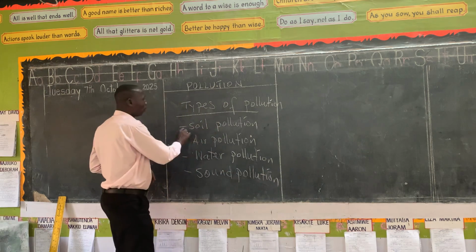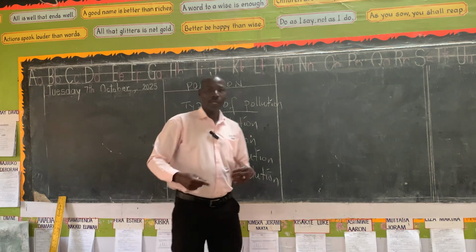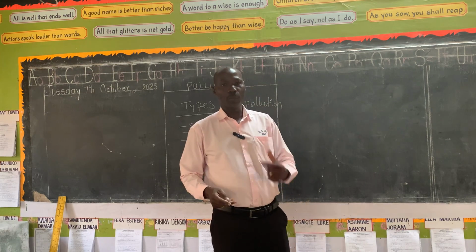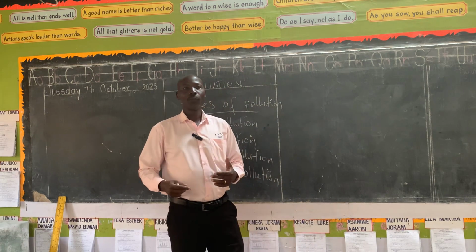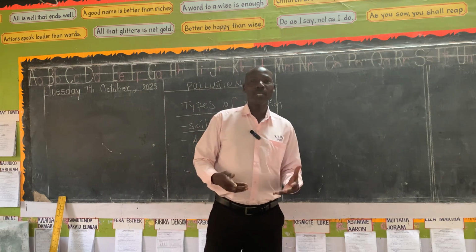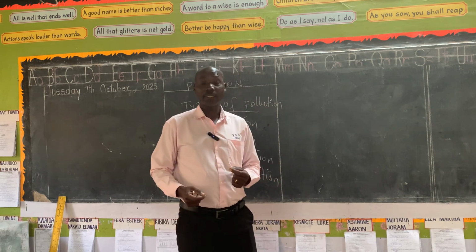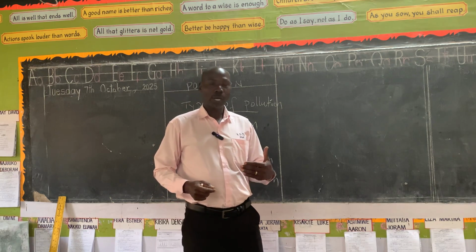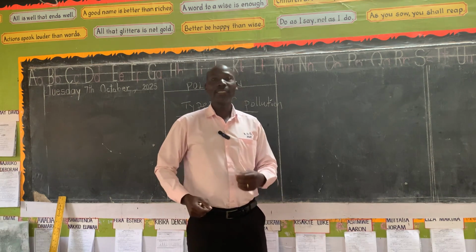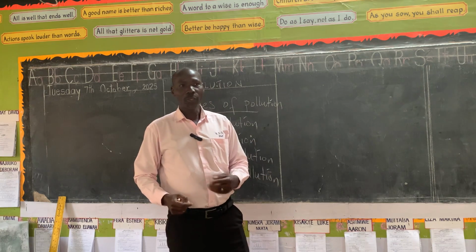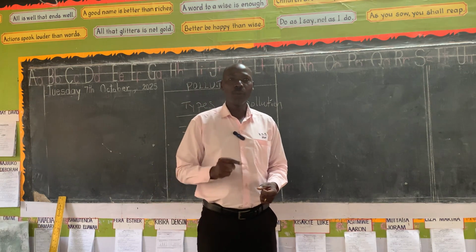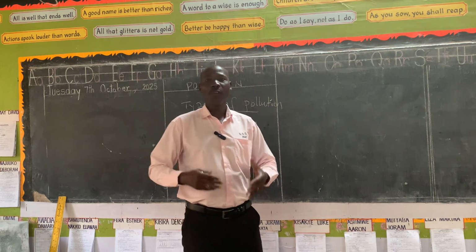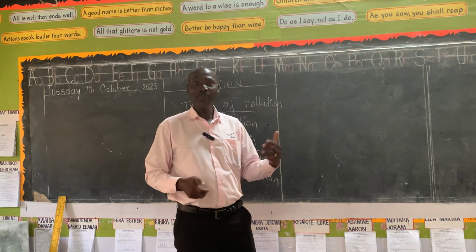Today we want to basically look at soil pollution, then we shall look at the other types later. When we talk about soil pollution, we look at spreading or releasing poisonous or toxic substances in the soil. Those substances, as we talked about in the beginning, are still called pollutants. So in soil we call them soil pollutants. Those substances make soil lose its fertility.